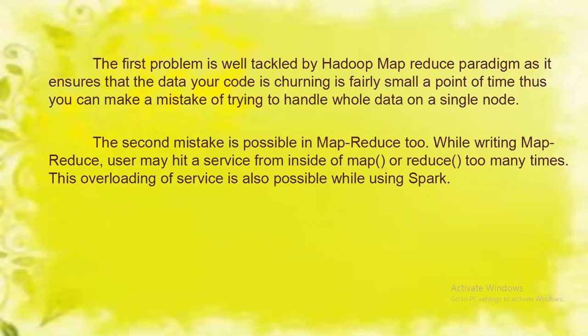The first problem is well tackled by the Hadoop MapReduce paradigm, as it ensures that the data your code is churning is fairly small at a point of time. Thus, you can make the mistake of trying to handle the whole data on a single node. The second mistake is possible in MapReduce too. While writing MapReduce, the user may hit a service from inside MapReduce too many times. This overloading of a service is also possible while using Spark.